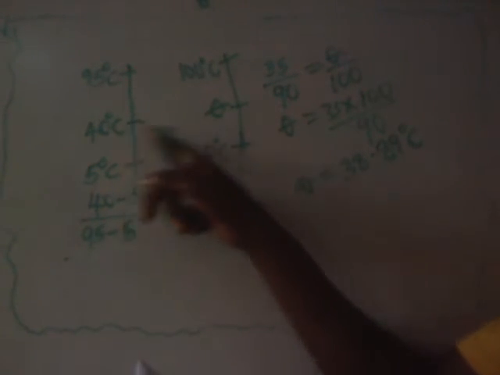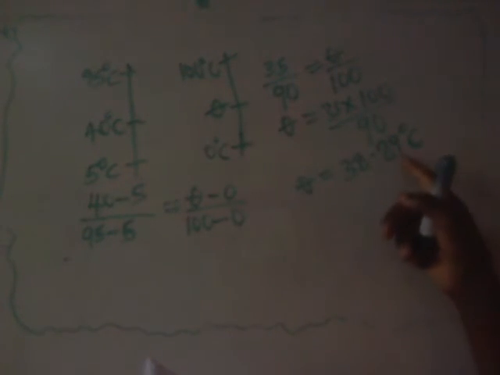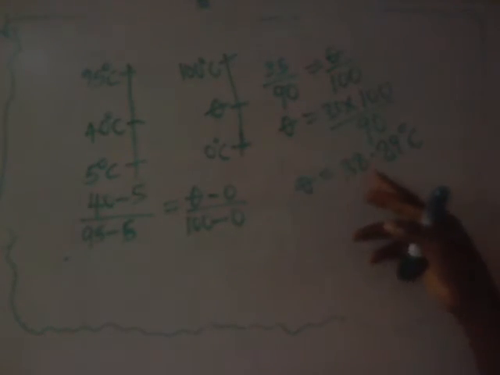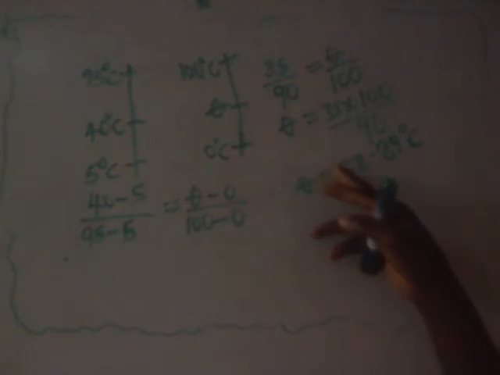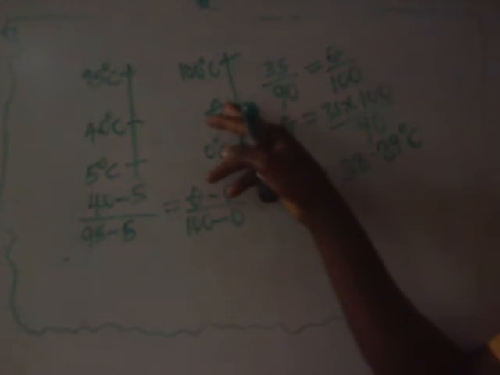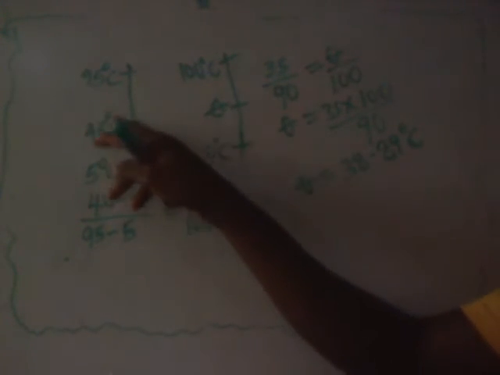For when it was 40 degrees Celsius, the correct temperature was 38.89 degrees Celsius, right? So if you put this theta here, at 38.89 degrees Celsius, then we will now put an unknown here.